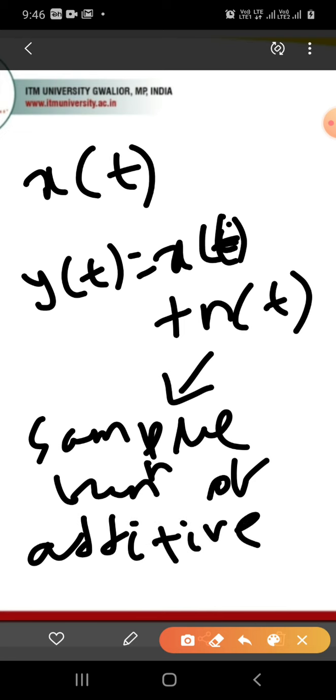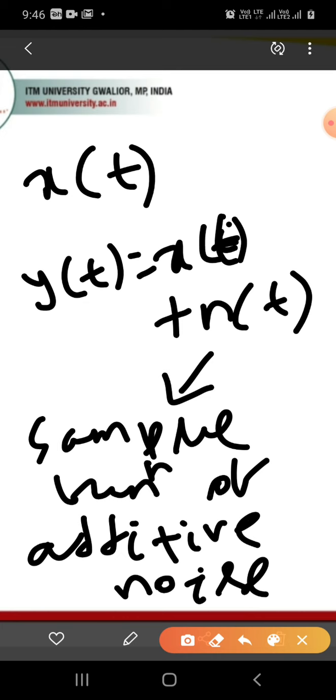This type of channel can be characterized by defining a set of probabilities, which can be defined by expanding x(t), y(t) and n(t) into a complete set of orthogonal functions.